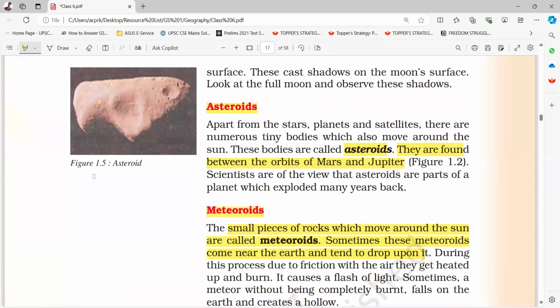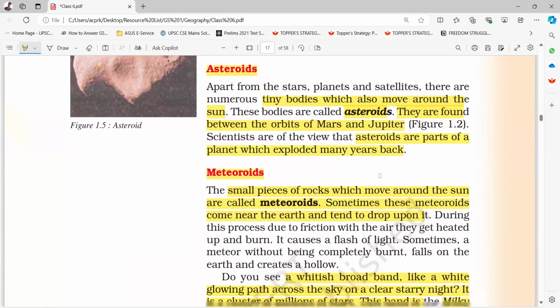Asteroids. Figure 1.5 shows an asteroid. Apart from the stars, planets, and satellites, there are numerous tiny bodies which also move around the sun. These bodies are called asteroids. They are found between the orbits of Mars and Jupiter. Scientists are of the view that asteroids are parts of a planet which exploded many years back.